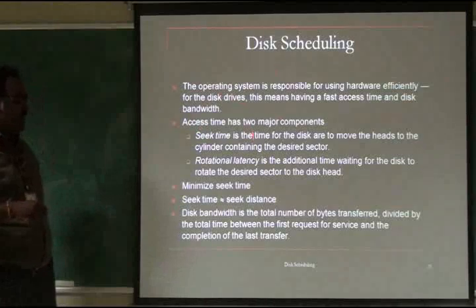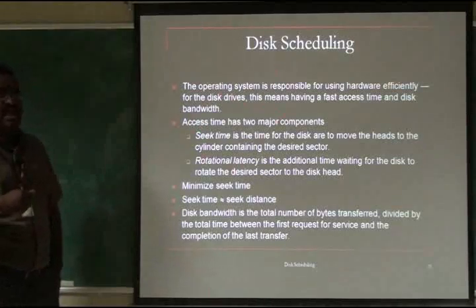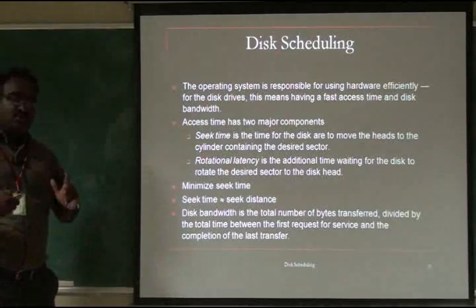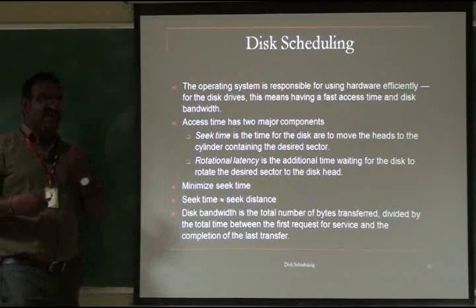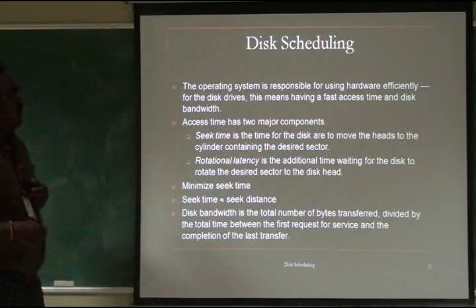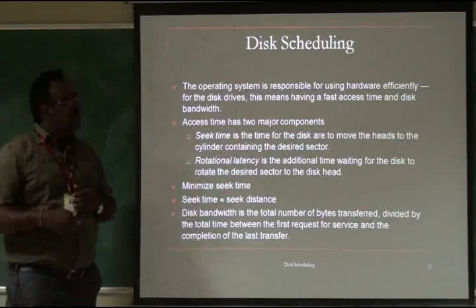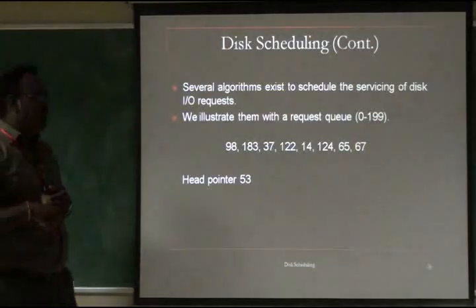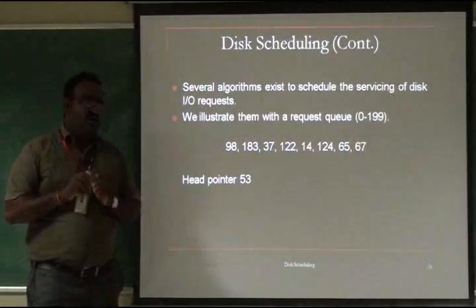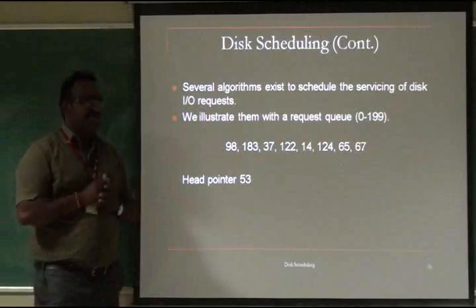So we have to minimize the seek time, that is very important. Minimize the seek time as much as possible. We rotate the cylinder and go to the corresponding sector so the head can read the value. This is what we call disk scheduling. So how do we do disk scheduling? We have several algorithms for it. We will look at two algorithms for disk scheduling.